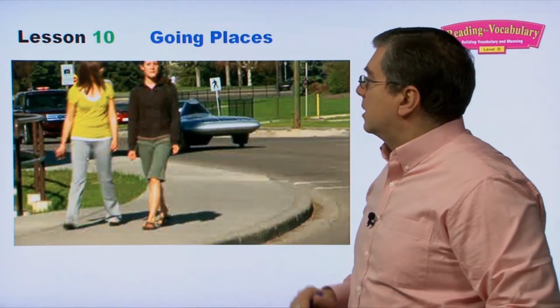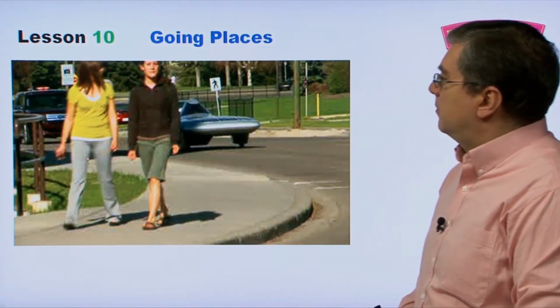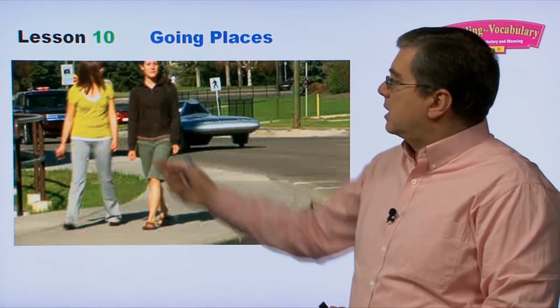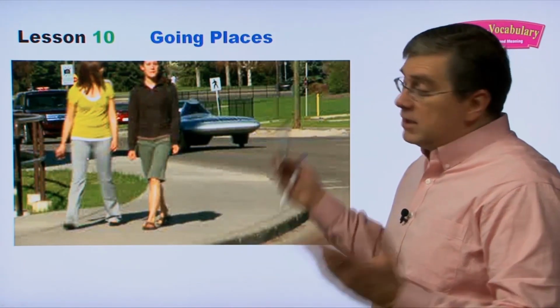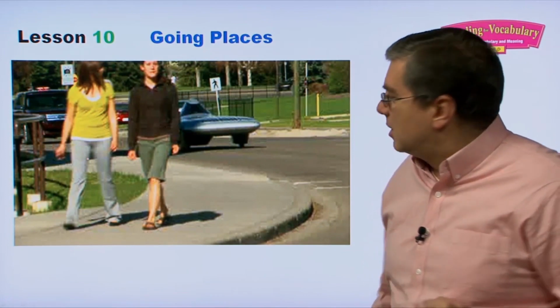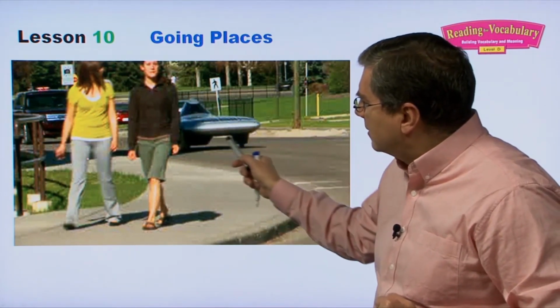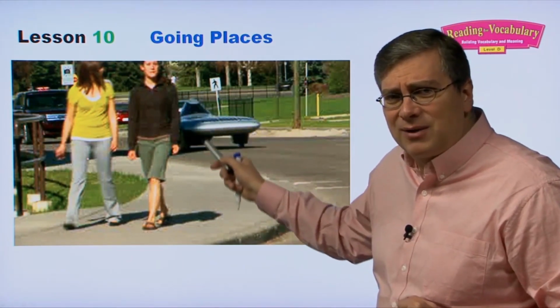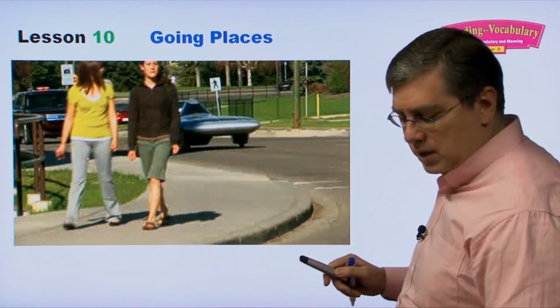Okay, now let's take a look at a short video. This is an interesting picture right here. Yeah, what's going on? We see a couple of girls on the street and they're walking along. Just a typical day. But do you notice something unusual in this picture? Look over here. What is that? Is that some kind of spacecraft? No, it's a car. It's a pretty cool car.